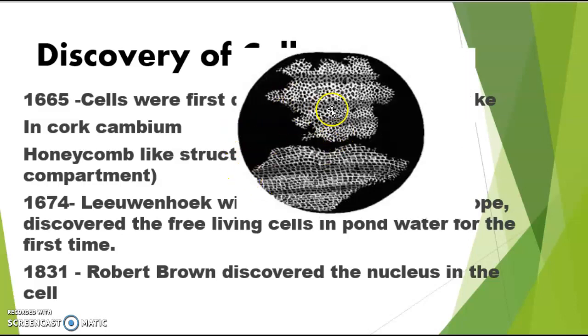Now, can you see? This is the structure which was seen by Robert Hooke. Here you can see small compartments, little compartments are there. These little compartments or rooms were called cells by Robert Hooke. Robert Hooke called the compartments cells. Cell is a Latin word, and its meaning is a little room. So the name cell was also first given by Robert Hooke.